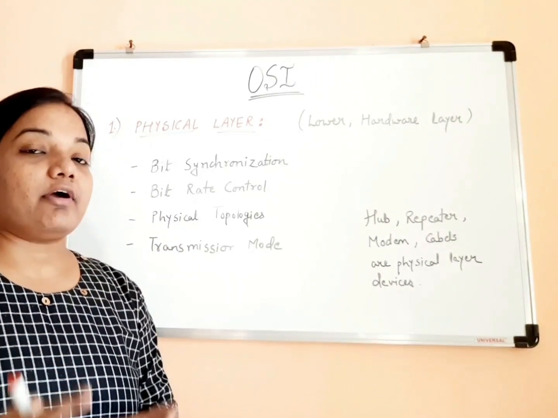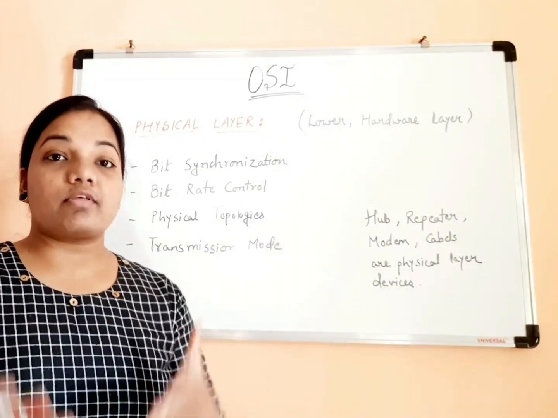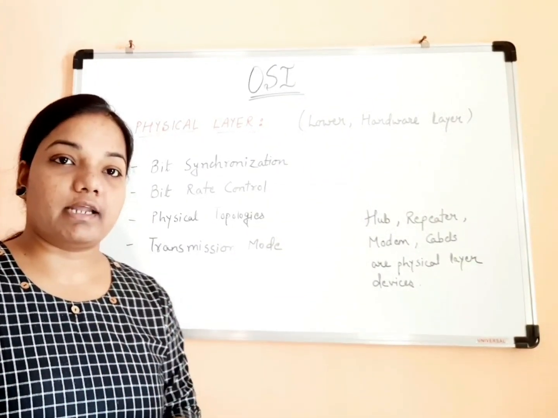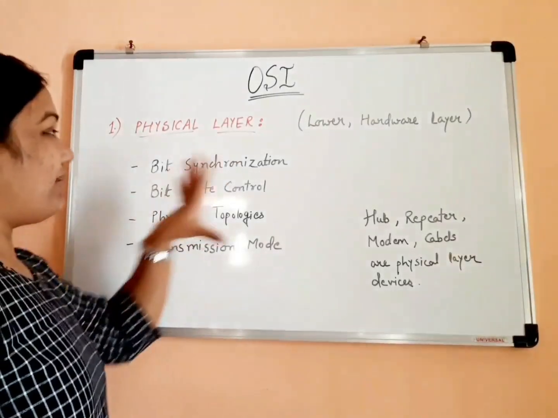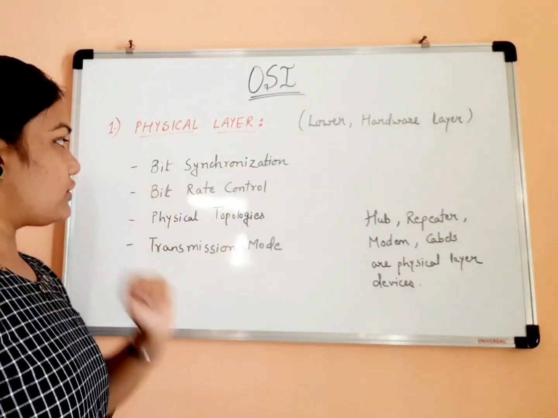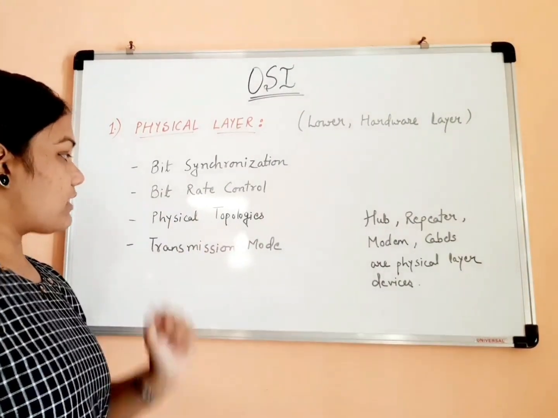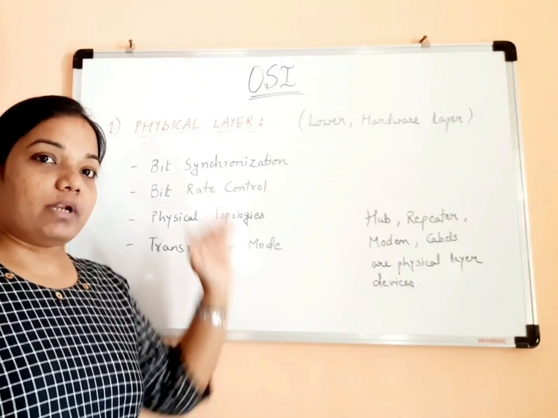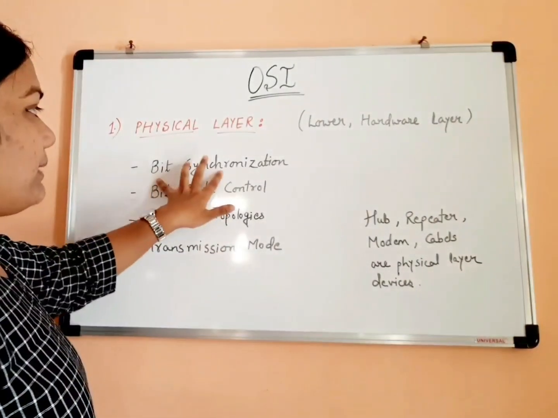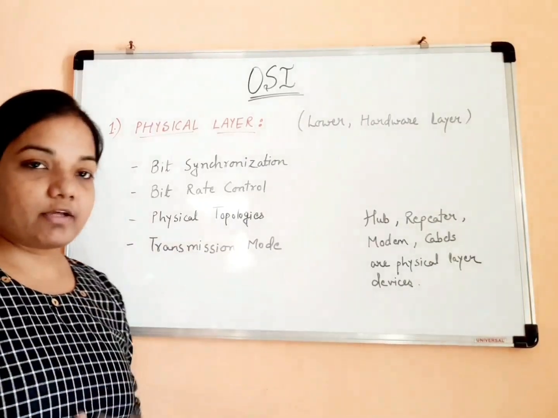So what are the main functionalities of this physical layer? Because in many exams generally they ask about the functionalities. If we talk about the main 4 functionalities of physical layer, they are bit synchronization, bit rate control, physical topologies and transmission mode. So let's understand each of them. First of all, bit synchronization. What do we mean by the function of bit synchronization?